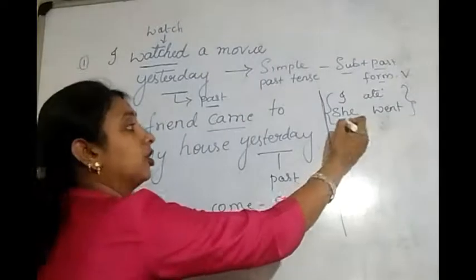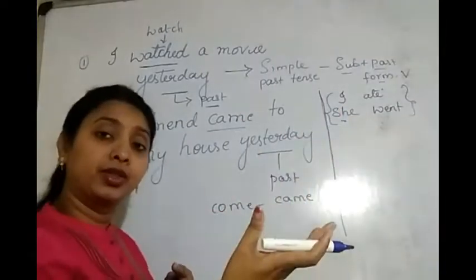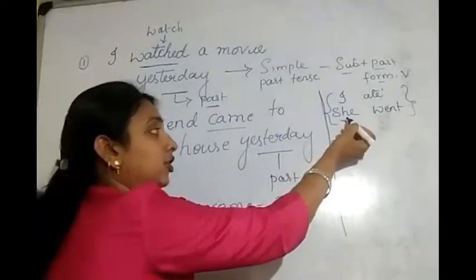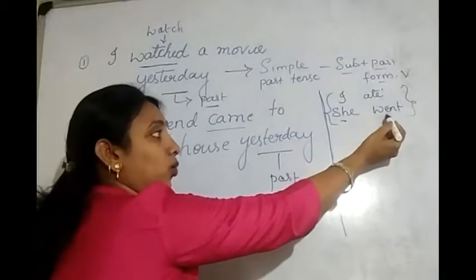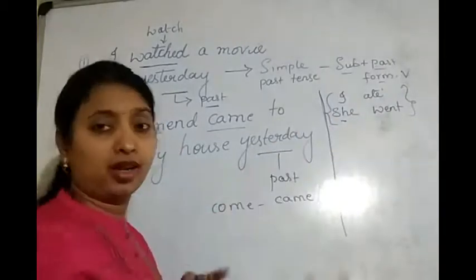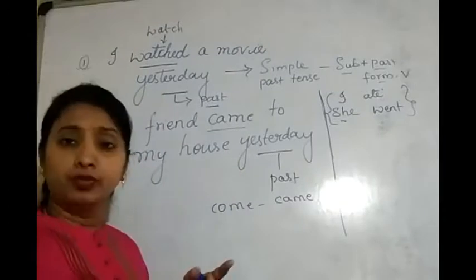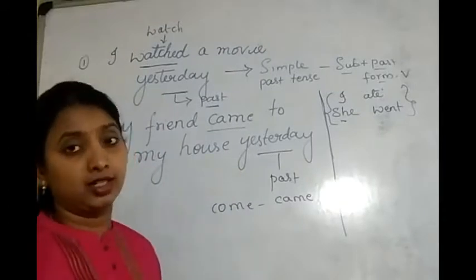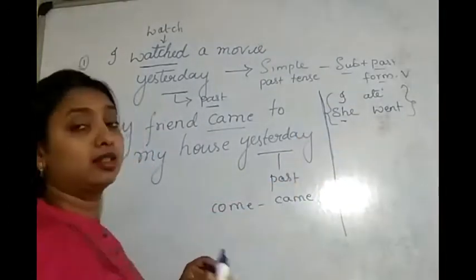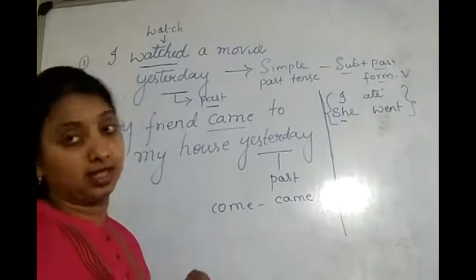Second example, she. I am speaking about one more person. That is a girl. So, I can say she. Past tense for go is went. So, she went to market. She went to school. So, you can go for different types of sentences. These kinds of sentences are simple past sentences.